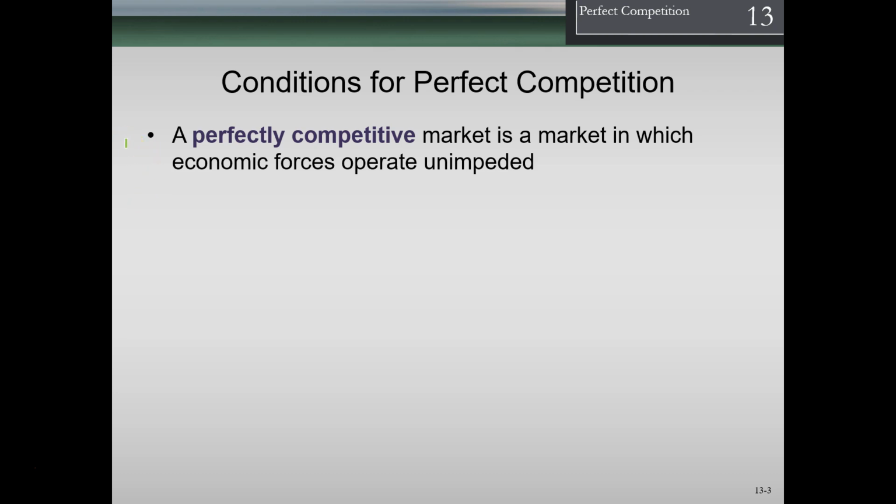Conditions for perfect competition. So a perfectly competitive market is a market in which economic forces operate unimpeded. So a perfect market is going to be the ideal. We're looking at kind of a spectrum here in terms of a perfectly competitive market versus a market that is completely controlled. And neither end of the spectrum is where we get to the end point of it. We're never going to have a perfectly competitive market. We're going to look at the conditions for a market and see how close we are to a perfectly competitive market in different areas.